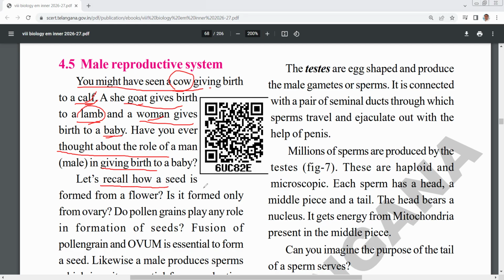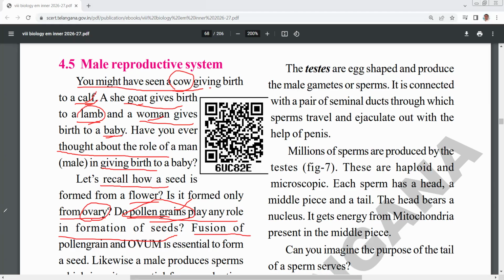Let's recall how a seed is formed from a flower. Only from the ovary, and pollen grains play a role in the formation of seeds. Pollen grains are considered male gametes. Inside the ovary, the ovule is the female gamete. So fusion of pollen grain with ovum is called fertilization.